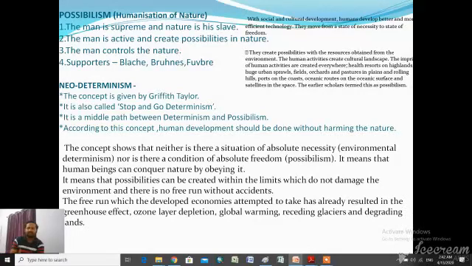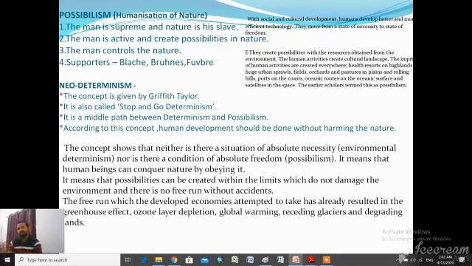So traffic signal cannot change the destination of the driver, but the traffic signal can reduce or increase the speed of his journey. This is the same phenomena we should follow in our society, in our culture. Suppose we are doing something, like any project, any dam construction, any bridge construction, any canal construction.